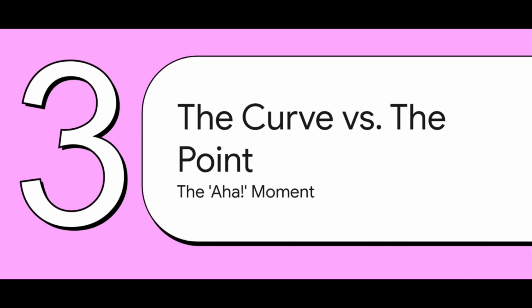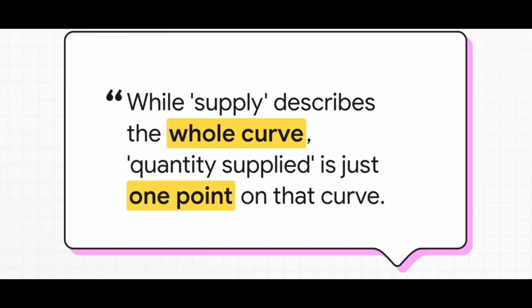If we think about this visually, which, let's be honest, economists love to do, we get our big aha moment. It's all about the curve versus the point. And this is the core idea right here. If we were to plot our farmer's entire game plan on a graph, the line we draw is called the supply curve. That whole line, that entire curve, is supply. And any single spot on that line, like the one representing 400 boxes at £4, is a specific quantity supplied.